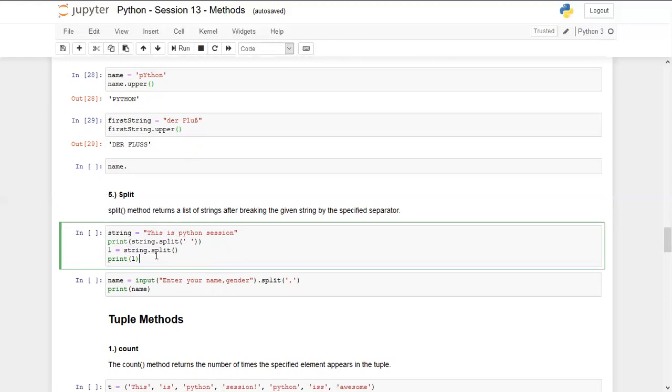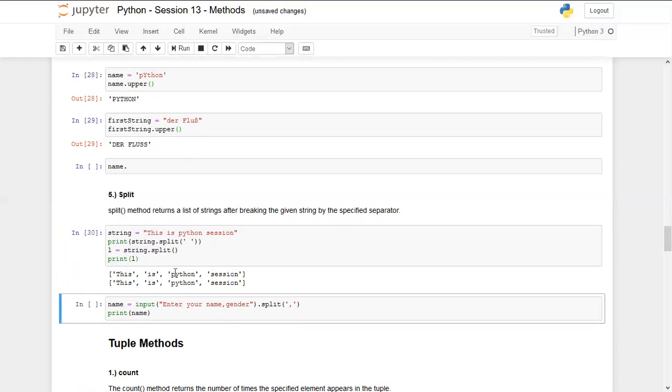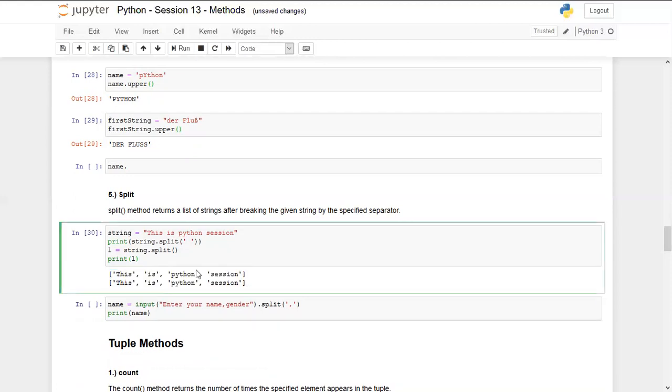So it will work as expected. You can see both of them are returning the same output. It has picked the first word, separated by the space, then the second, third, and finally the fourth word, and appended all the words into a list.